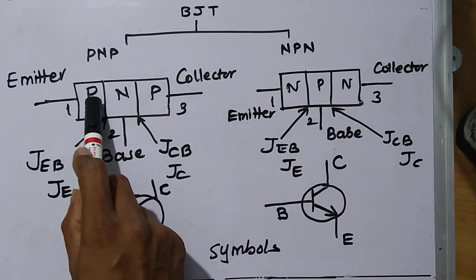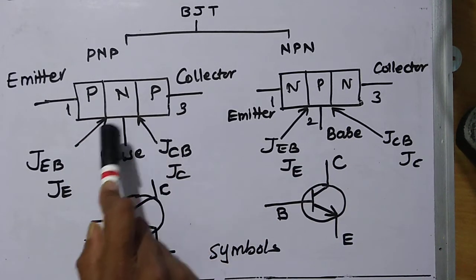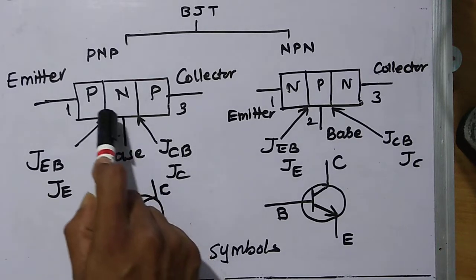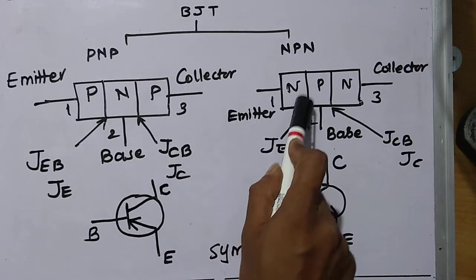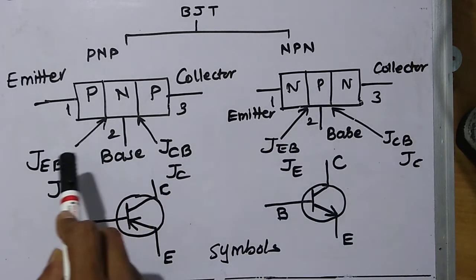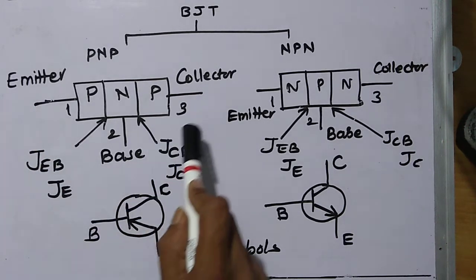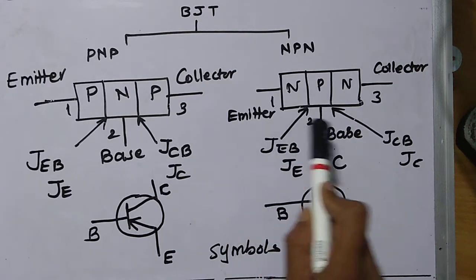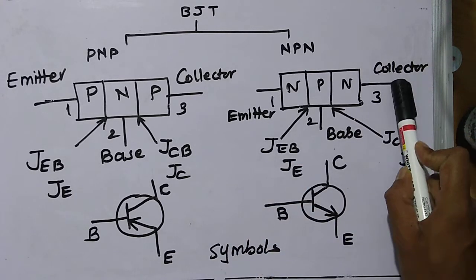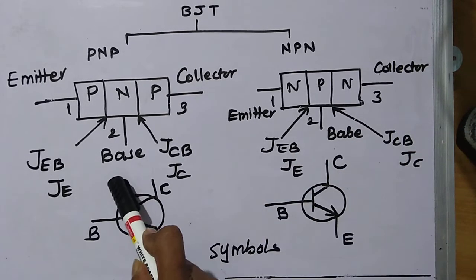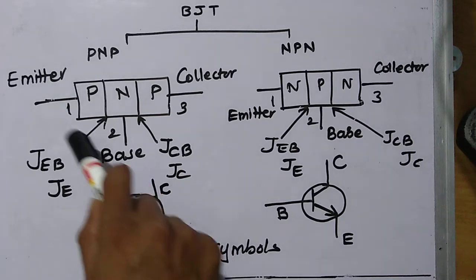It is a three-layer device. It has two junctions. It has three terminals, emitter, base, collector. So base is sandwiched between emitter and collector.